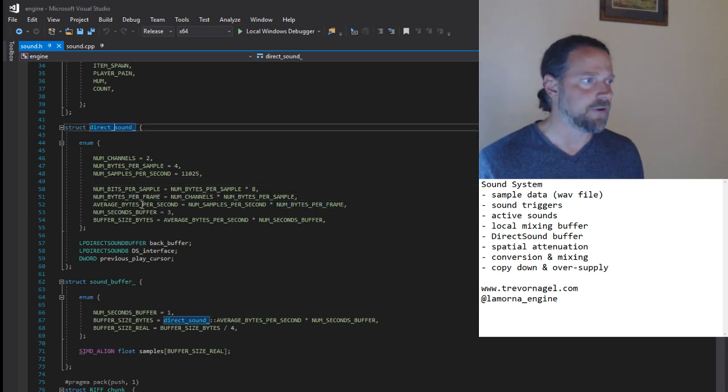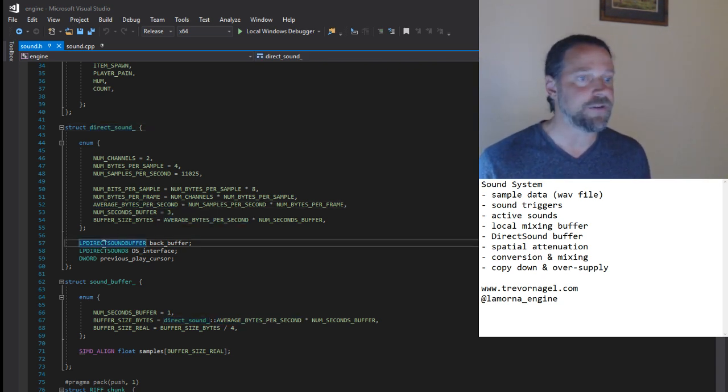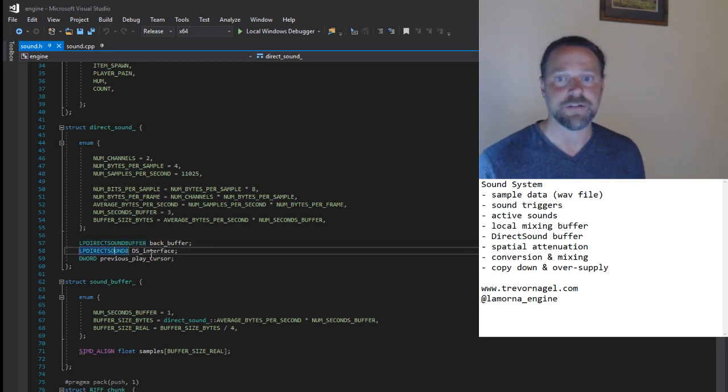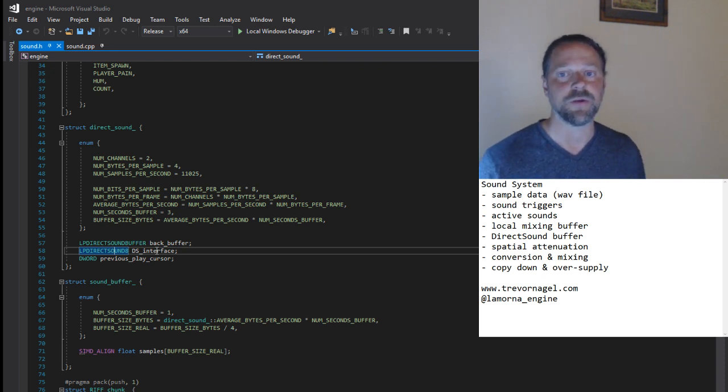This is the DirectSound interface structure, and in this structure we define the format of our play buffer, maintain a pointer to the DirectSound interface and a pointer to the DirectSound internal buffer. This buffer is the final destination for our sound samples and must be kept supplied for smooth sound delivery. Its operations are handled by the operating system and are fairly opaque, save for a play and write cursor whose positions can be queried. The buffer must be unlocked and then locked following write operations.